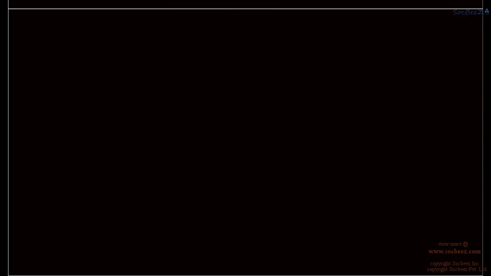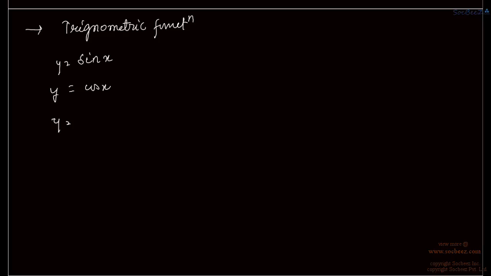Next we have trigonometric functions. In trigonometric functions there are sin x, cos x, tan x, sec x, cosec x, and cot x. Now we will be writing the domain and range of all these functions.